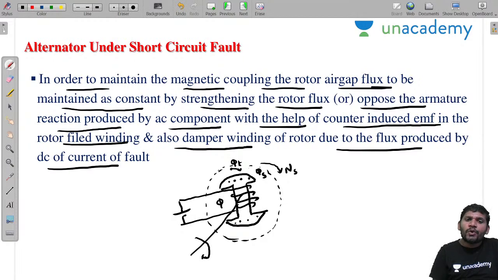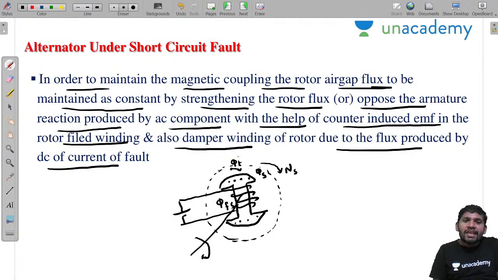Whatever flux is produced due to the steady state, there is a flux produced, phi fs. This phi fs flux opposes the phi s. Opposing the phi s means indirectly strengthening the rotor flux. It strengthens the rotor flux. Opposing this flux means strengthening this flux.